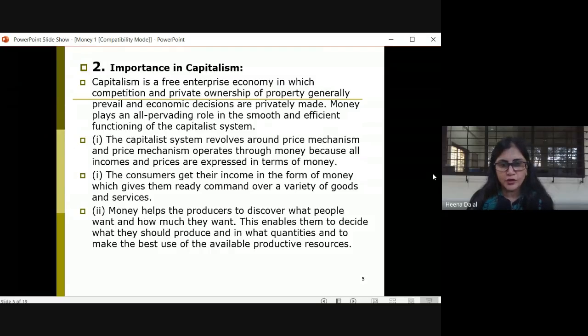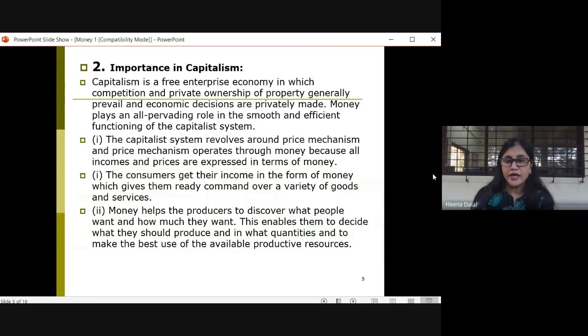Moreover, what do the consumers get in the form of income? They get money. So income is earned through money, so people have the command or the control. With money, you or me can buy anything, right? We have the command over it.